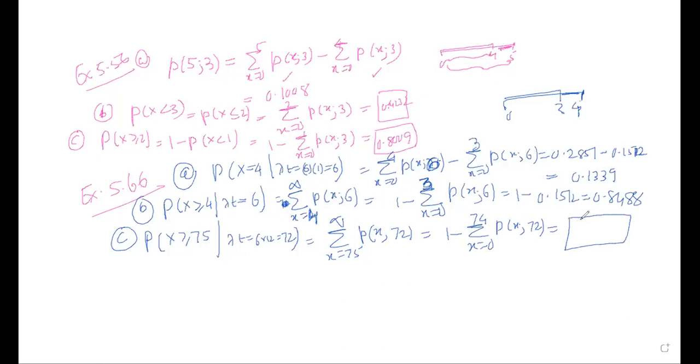If you use your table again and subtract, you get the answer.